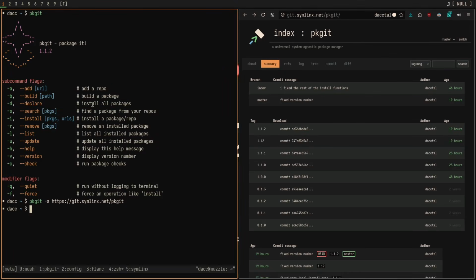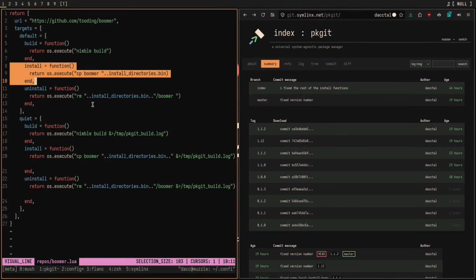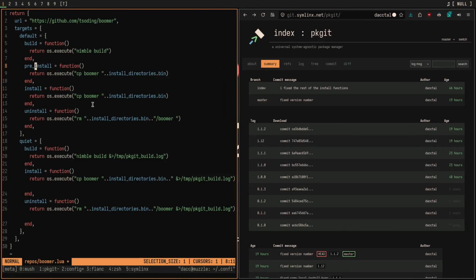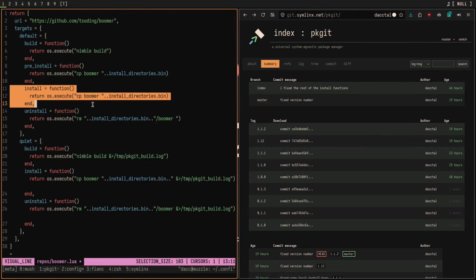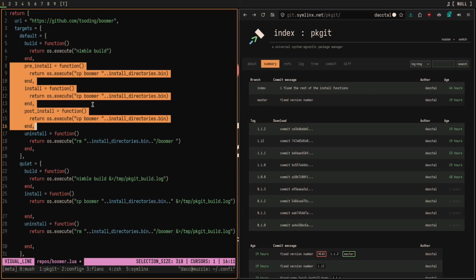And as you might remember, there are a couple of functions that I haven't really shown you much. The pre-install and post-install functions. These are all run in order. So pre-install is run before install, which is run before post-install. All of these functions are run in order from top to bottom.